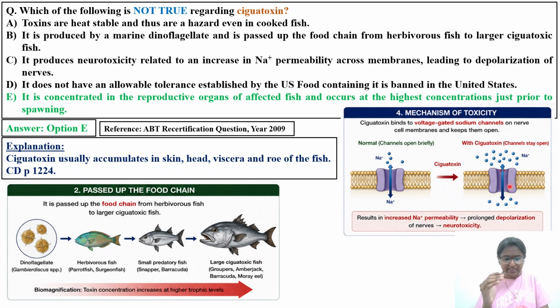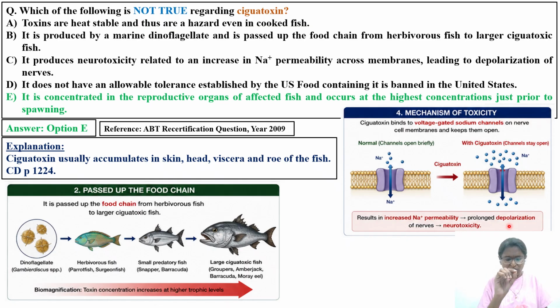These sodium channels have to be open and closed, within certain milliseconds. But with an increased concentration of this toxin, the sodium channel will remain open. As a result, more sodium ions enter into the cell at the nerve terminal, and firing of neurons takes place. So you will get seizures. It results in increased sodium permeability and a prolonged depolarization stage.